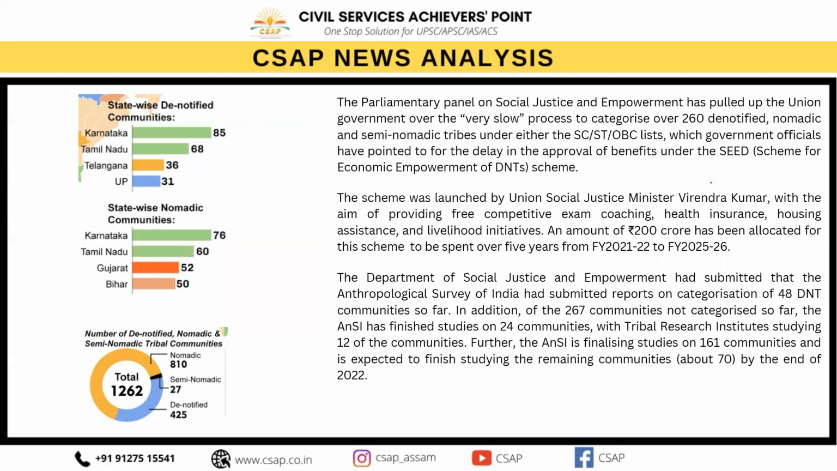A few of these communities who were listed as denotified were also nomadic. Nomadic and semi-nomadic communities are defined as those who move from one place to another rather than living in one place all the time. Historically, we have seen that nomadic tribes and denotified tribes never had access to private land or home ownership. While most of the denotified tribes are spread across the Scheduled Castes, Scheduled Tribes, and Other Backward Classes, some DNTs are not covered under any of these categories.